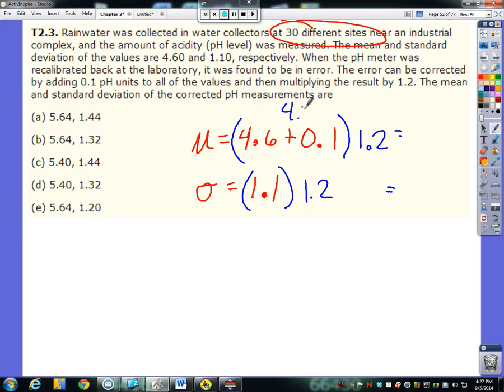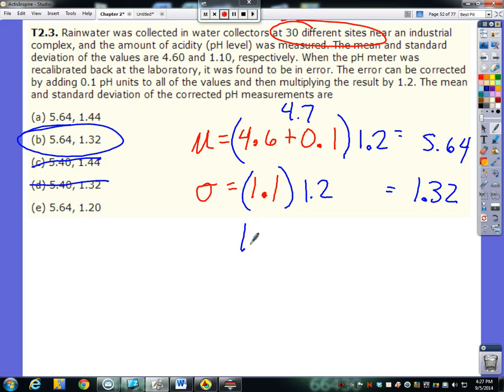So this is nothing more than 4.7, and then let's see, what's 4.7 times 1.2? I get 5.64. So just looking over here, I know it's not C or D. And then let's see, 1.1 times 1.2 is 1.32. So our answer is B.